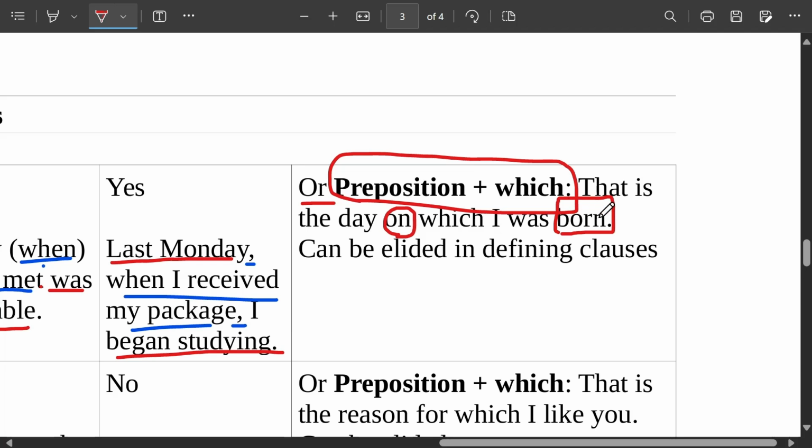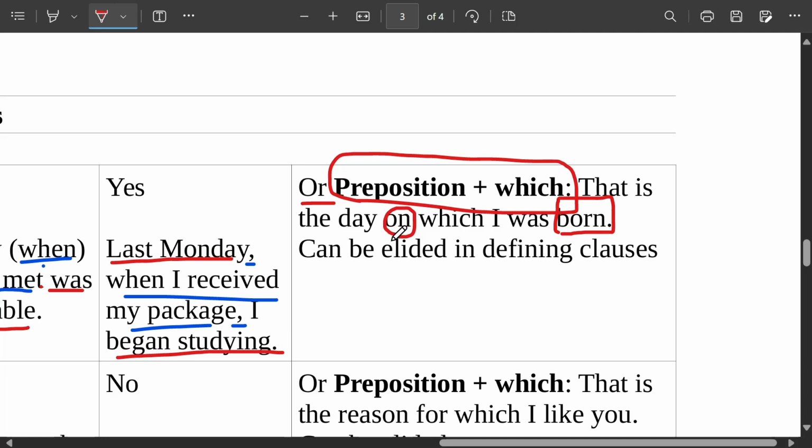Is it a defining or a non-defining relative clause? Defining or non-defining? That is the day on which I was born. Defining? That is the day. It's still not clear which day, right?